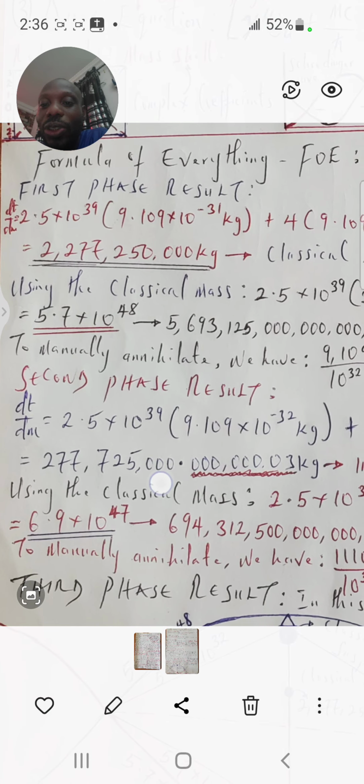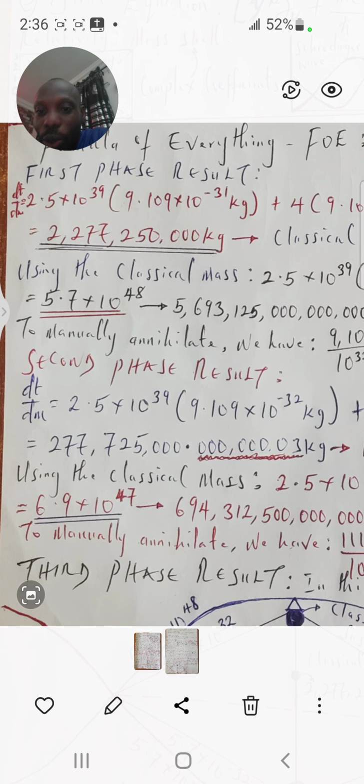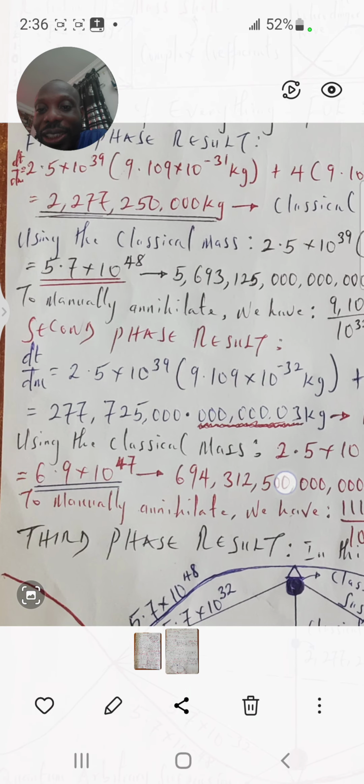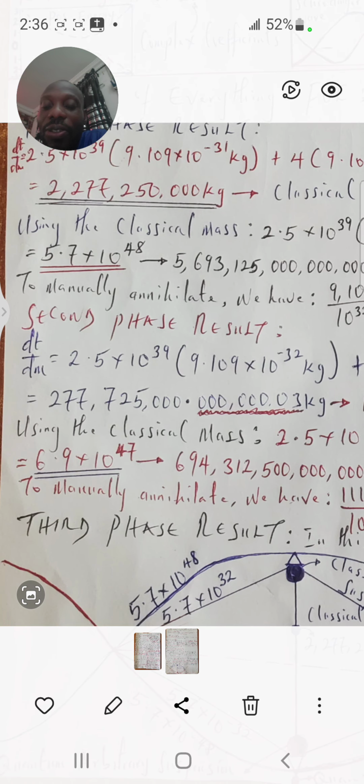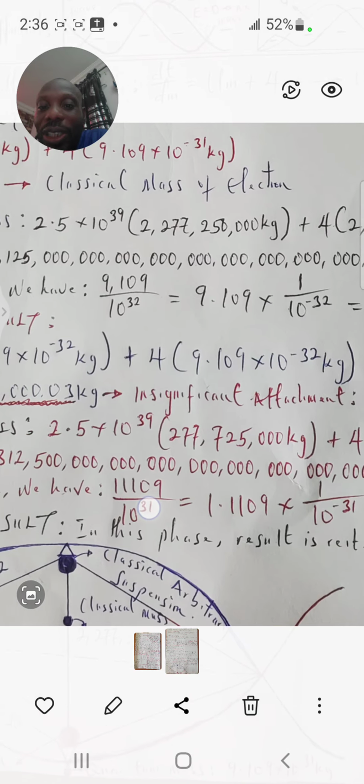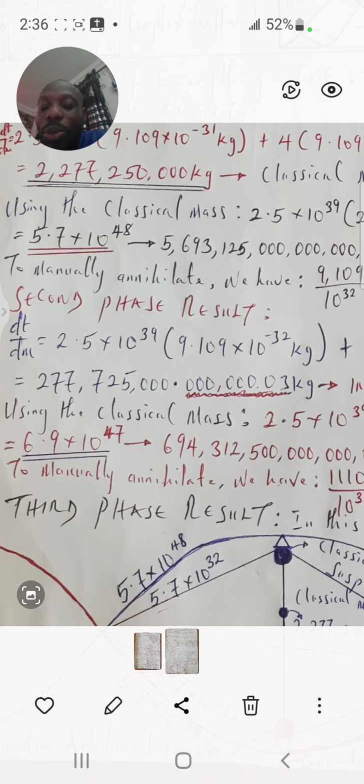So now we move to the second phase result. We substitute the decayed quantum mass worth inside the formula. We have the classical mass worth to be 277,725,000 kilogram. Now the classical mass worth has decayed by almost 2 billion worth. So when we put that value inside the formula, we have 6.9 times 10 raised to power 47.